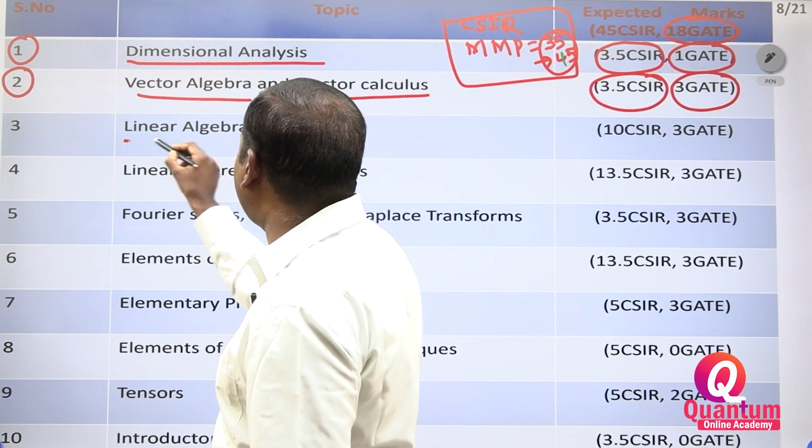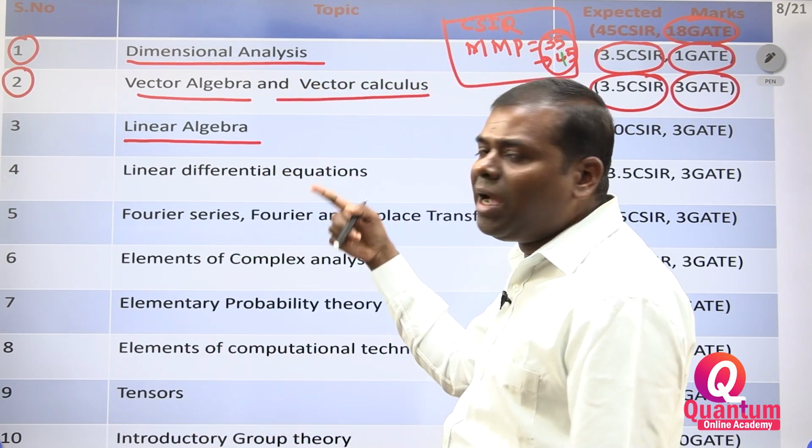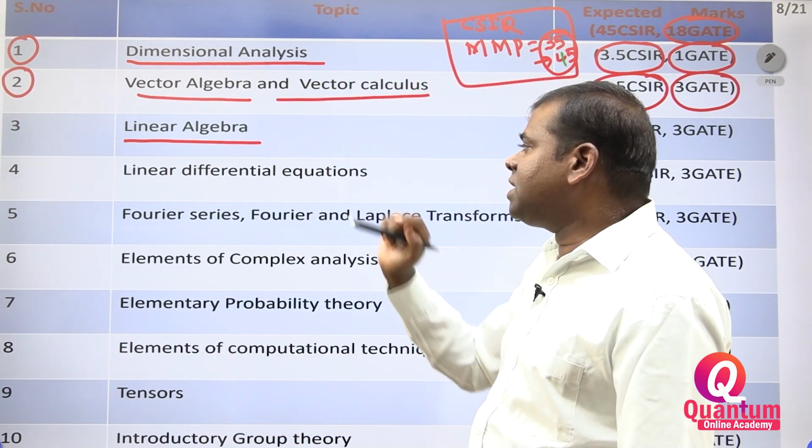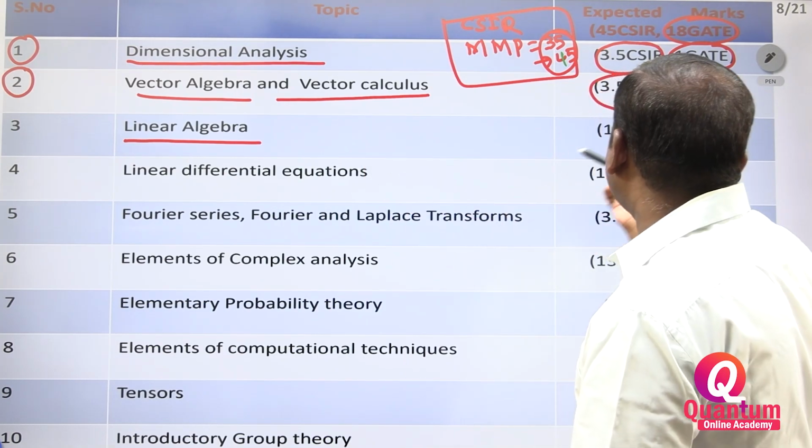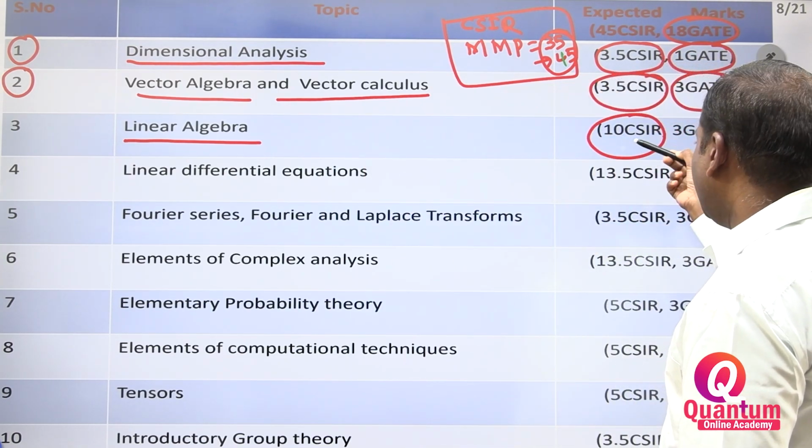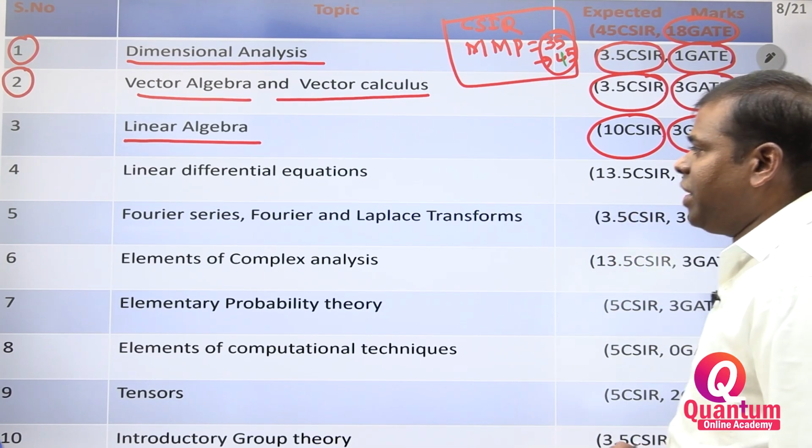Next, you have to see linear algebra: matrices, Cayley-Hamilton theorem, eigenvalues and eigenvectors are in this. In linear algebra, you may get 10 marks in CSIR and 3 marks in GATE.